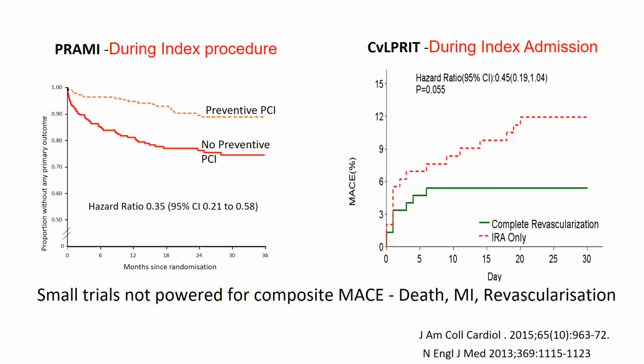In the CULPRIT, there were about 300 odd patients, of which half underwent complete revascularization. These were both very small trials, and they were not powered to detect death and MI. But all the same, they had a tremendous impact.